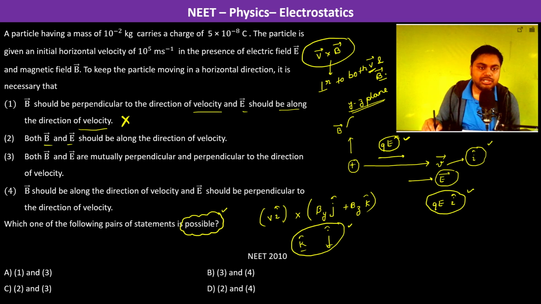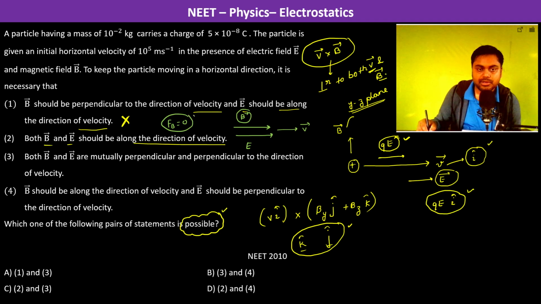Now, both B and E should be along the direction of velocity. Let us discuss this. So B is also in this direction, E is also in this direction, and velocity is also in this direction. So B will have the force qV cross B, and the magnetic field force is going to be 0, and the electric field will apply force in this direction. Since velocity is in the same direction as that of acceleration, it will continue to move in a straight line. So second can be an option, first is discarded.